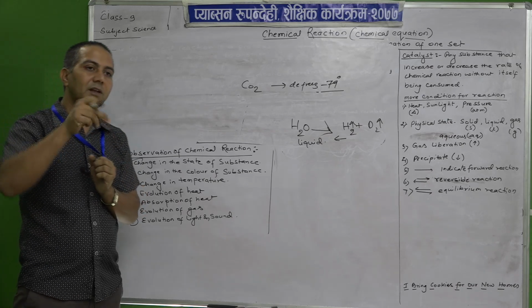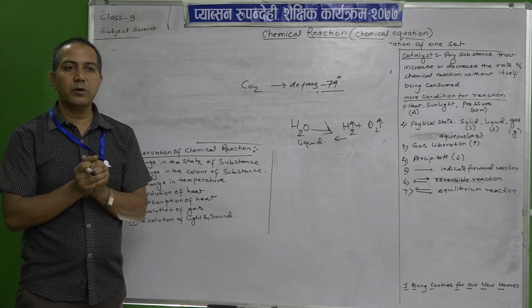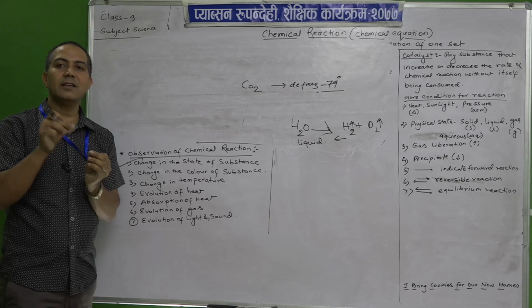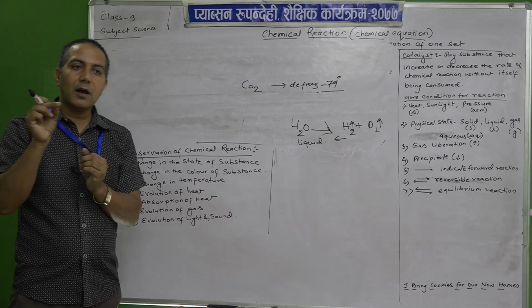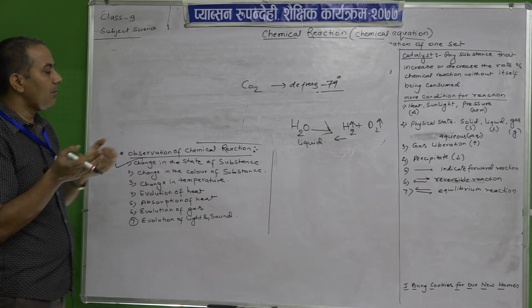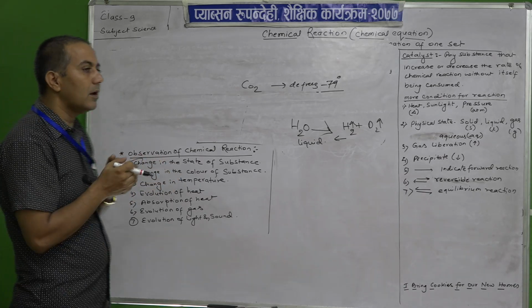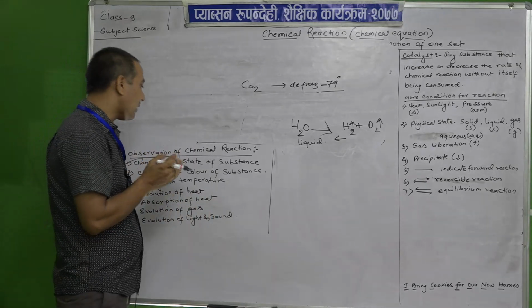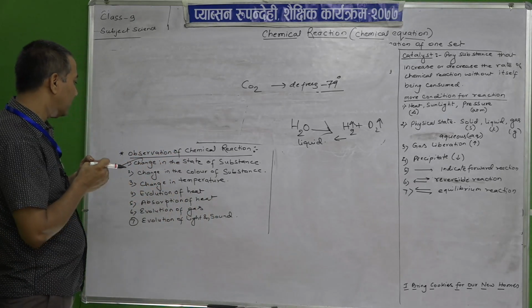When we drop the litmus paper, it changes into red or blue in color. So, due to the acidic nature and the basic nature, the color of the litmus paper changes. Due to a chemical change, the color of the substance may change. We can have lots of examples here.